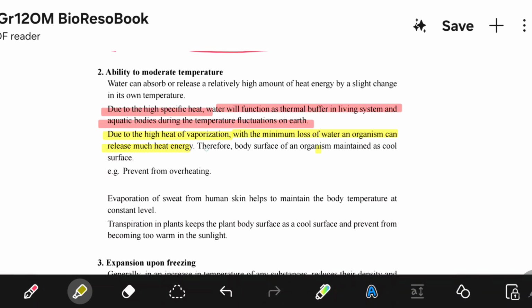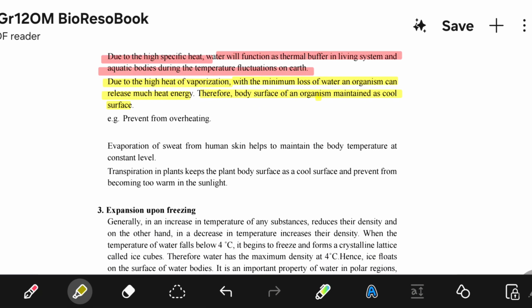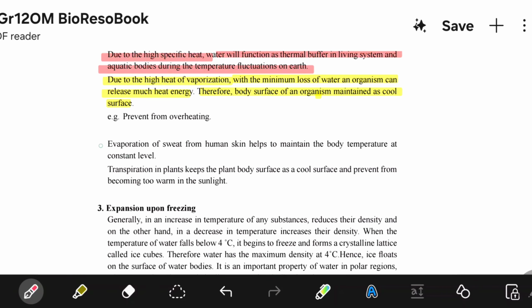Therefore, the body surface of an organism can maintain a cool surface. It prevents overheating. Evaporation of sweat from human skin helps to maintain the body temperature at a constant level. Transpiration in plants also keeps the plant body surface cool, and it prevents it from becoming too warm in the sunlight.